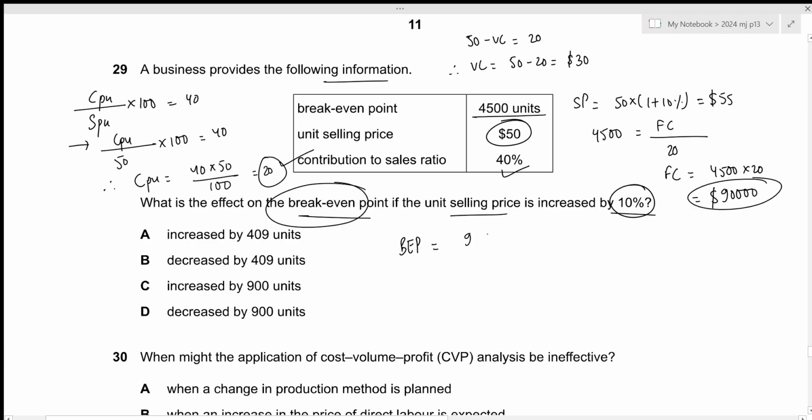Now the new break-even point will be the fixed cost because there is no change to this value. Then we need to calculate the new contribution per unit because the selling price is now increased. So the new contribution is 55 minus the variable cost of 30. This results in 3,600. So this is the new break-even point.